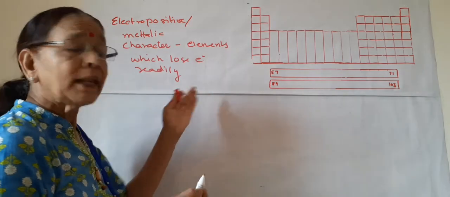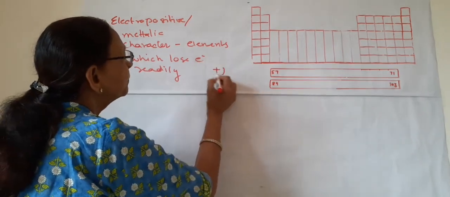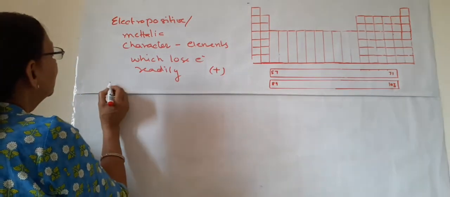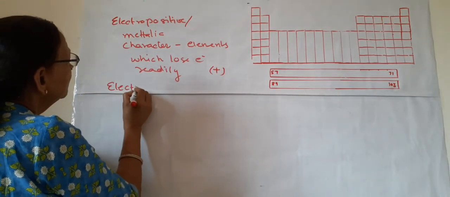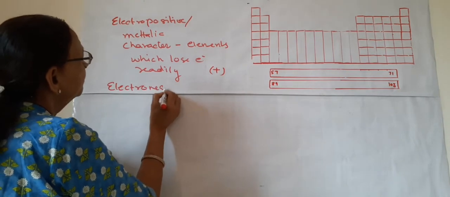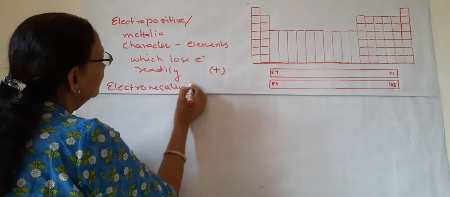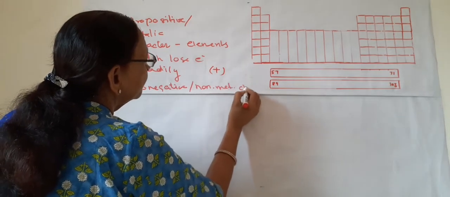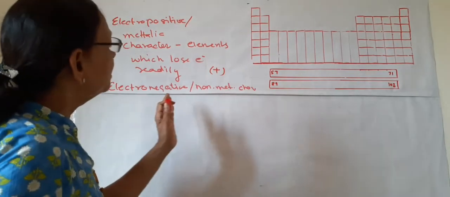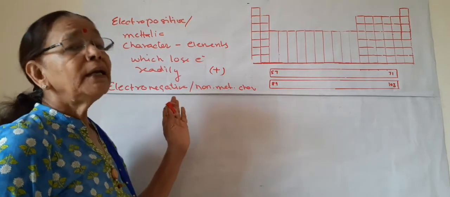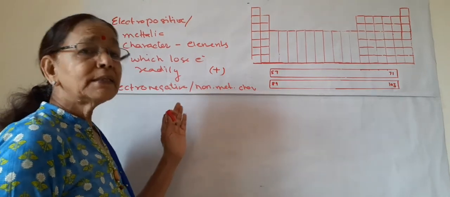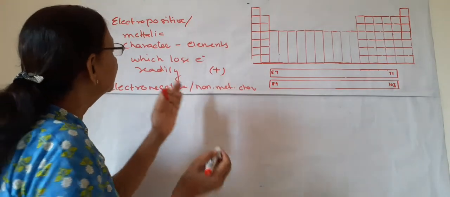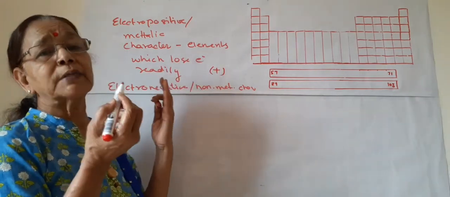When they lose electrons, what is left? A positive ion or cation is left. And the other is electronegative character or non-metallic character. What is electronegativity? It is the tendency of elements to gain electrons readily.